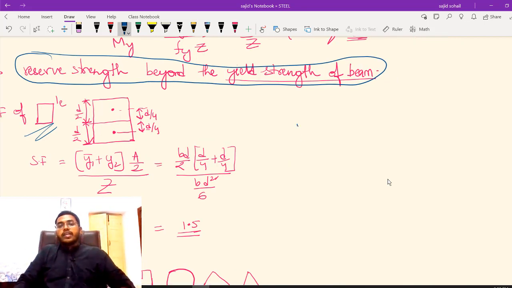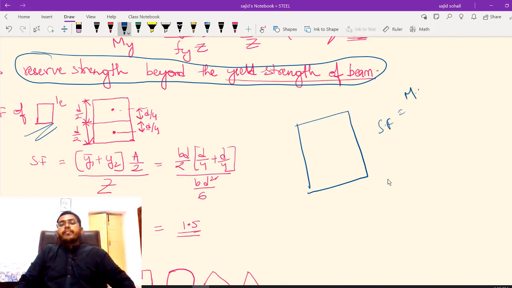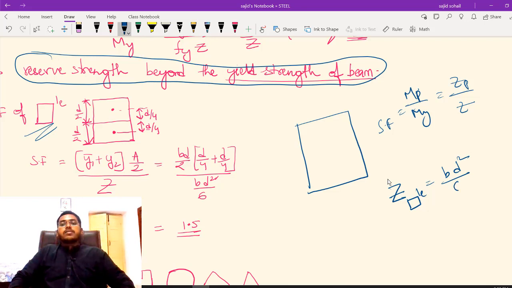Okay, so if I have a rectangle like this, all I have to do to calculate my shape factor is Zp divided by Z, right? And what is Z of a rectangle? Z of a rectangle is bd square by 6. I already know that. I just have to calculate my Zp. How to get my Zp?